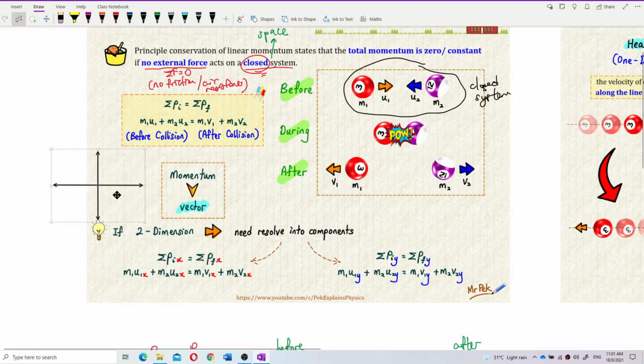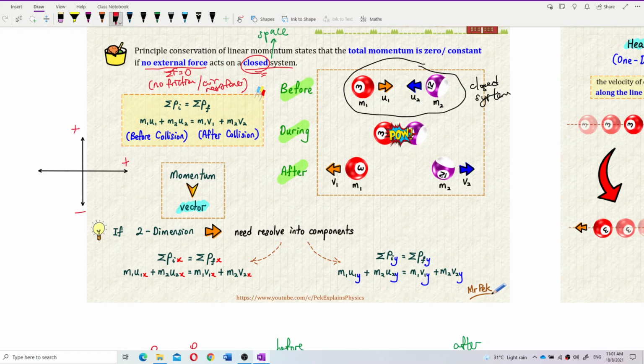Remember the direction I told you about: going upward, positive; going right, positive; downward, negative; to the left, negative. This is momentum. Momentum to the right is positive, upward is positive, to the left is negative, downward is negative. Momentum is a vector, so it has a positive or negative sign to show direction.